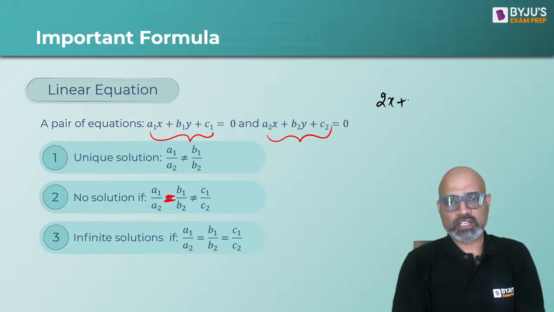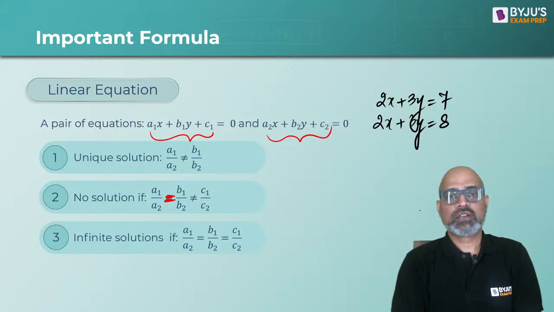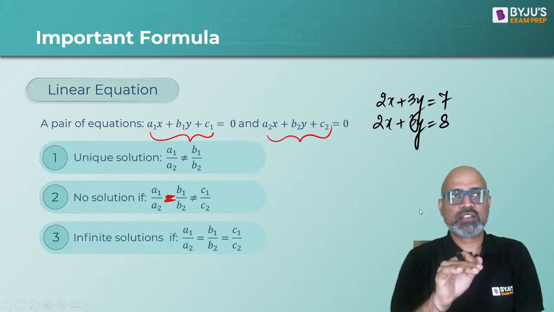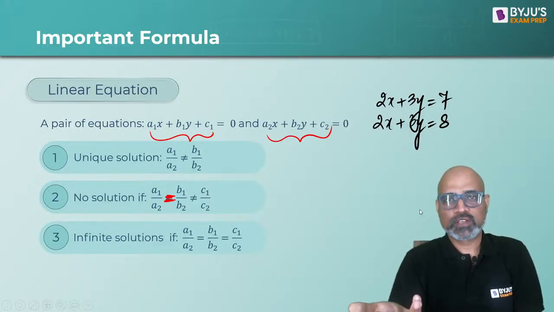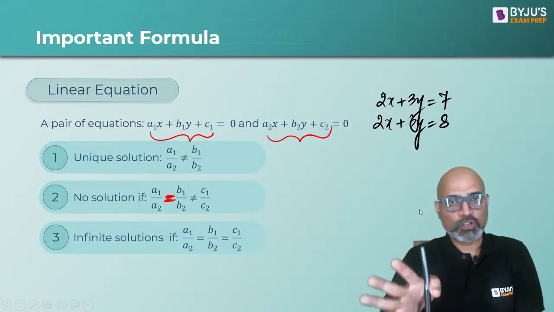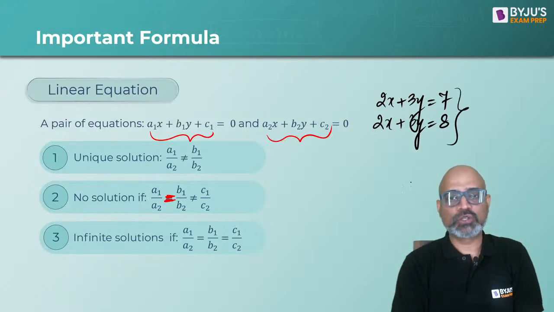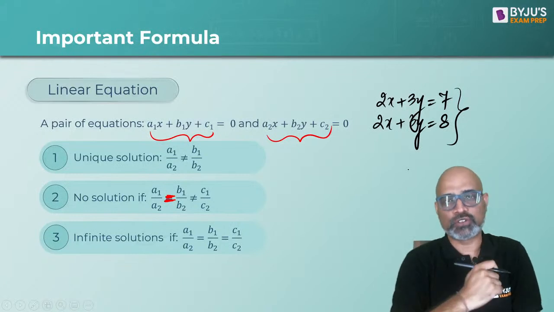Suppose you get an equation like this. Let's say 2x plus 3y is equal to 7 and then you are given 2x plus 3y is equal to 8. And now if you have to solve this, sometimes in order to solve a particular question, we spend a lot of time, right? Especially the simultaneous linear equations. So before solving, can we just have a glance through it and figure out if it's possible to even solve it or not?